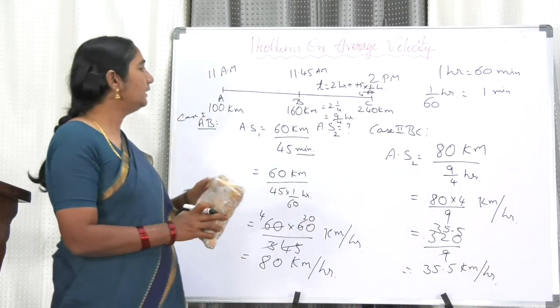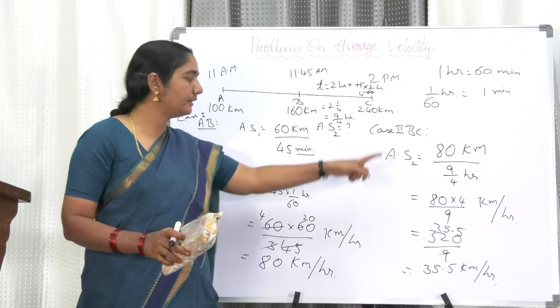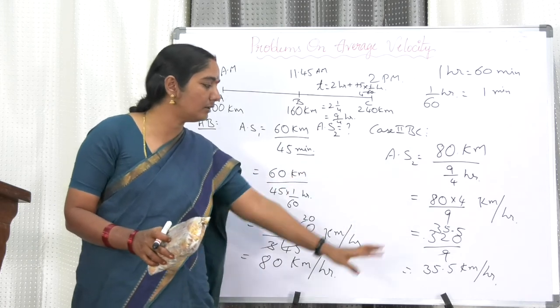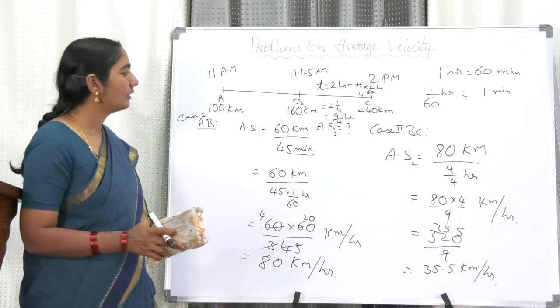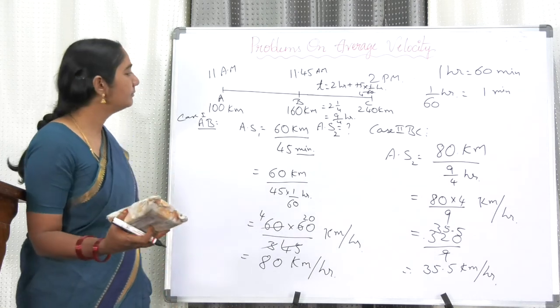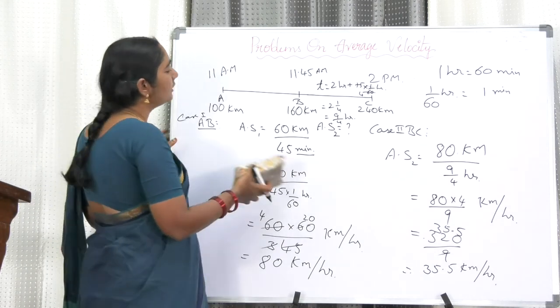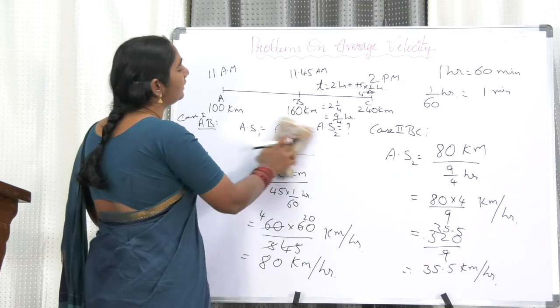Now we got the second case. Average speed for the second case is total distance by total time. We got 35.5. I think you might have got the same answer. Now the third case is case 3.